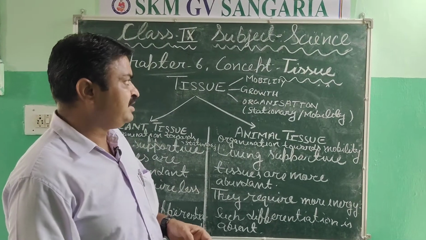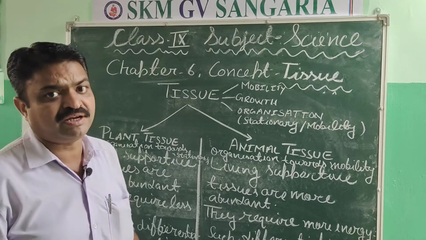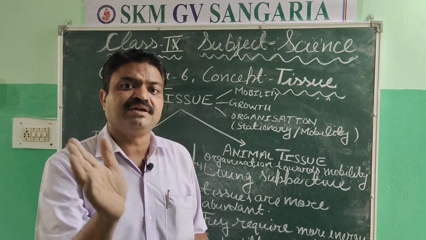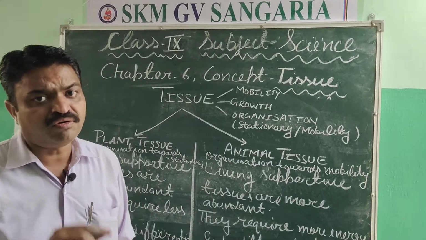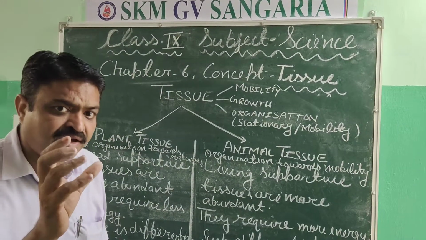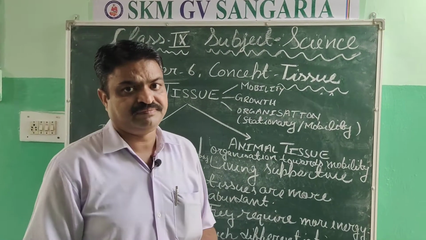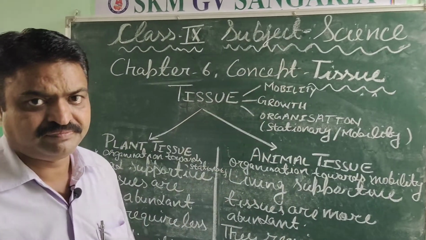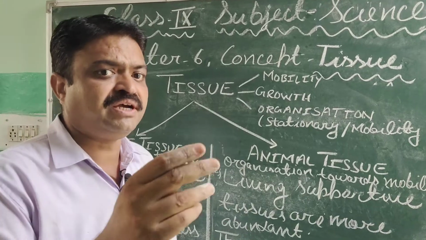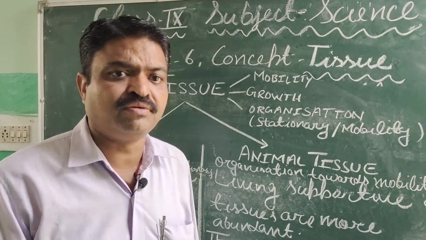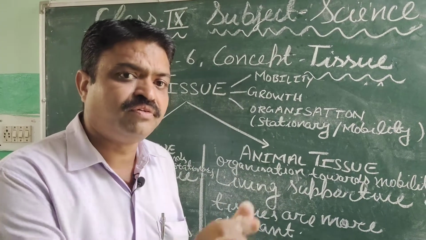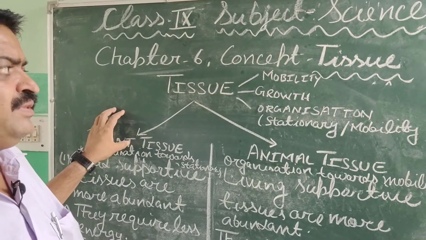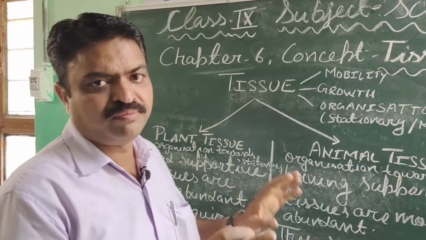With this, some particular characteristics are found in plants and animals, and according to that, they have particular tissues. The first characteristic is mobility. Mobility means the characteristic by which a living organism moves from one place to another. Plants are immobile.